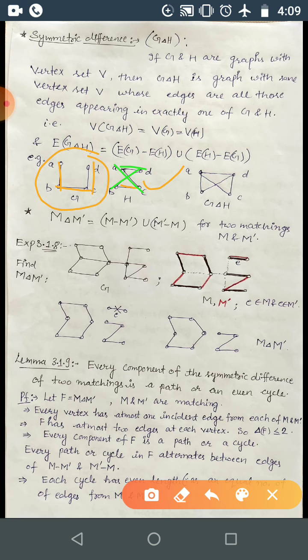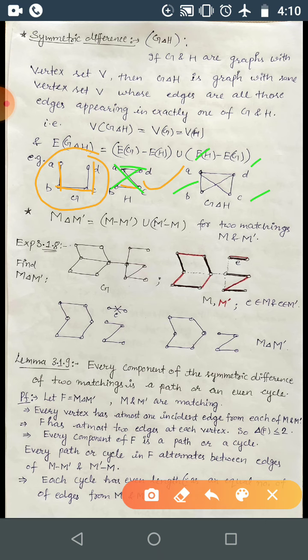These are the edges in H. So what should be the symmetric difference of G and H? This should have A, D, B, C. All the vertices should be there, and the edges present in exactly one.